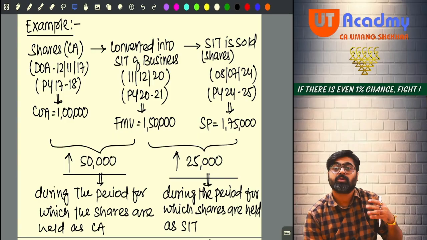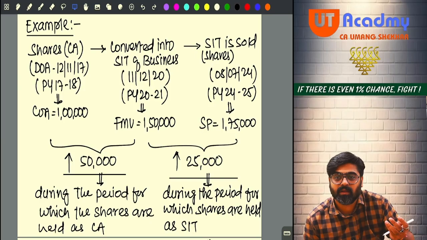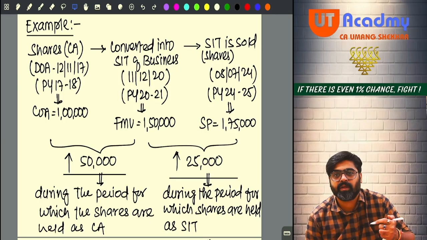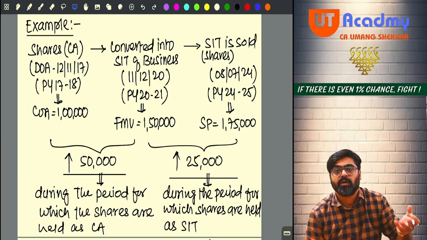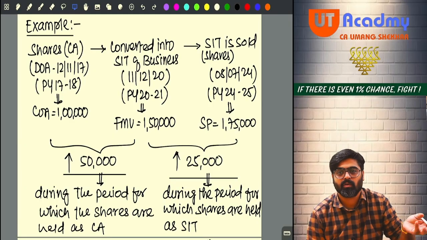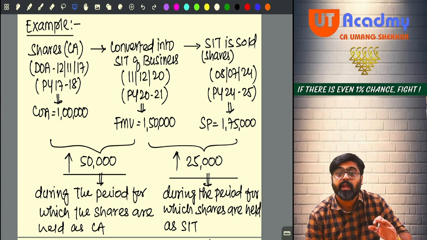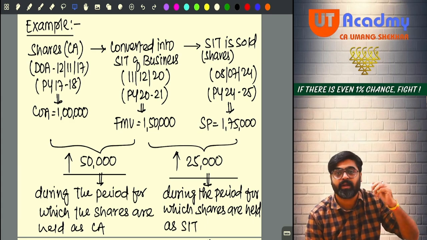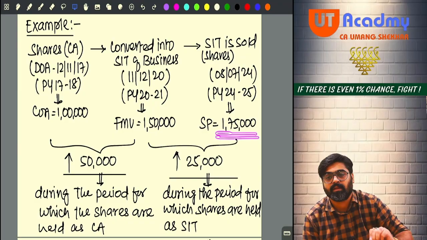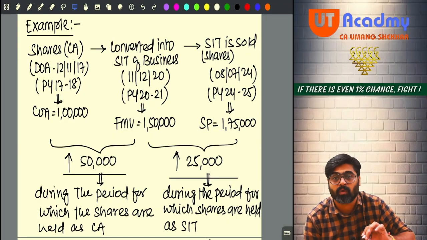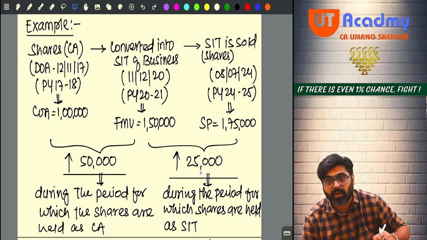Now your stock in trade in the business is worth 1,50,000. Now the value of this stock in trade is growing slowly and gradually. And now you are selling the same shares from your business as your stock in trade for how much? 1,75,000. So can I say for the time when you were holding them as your stock in trade, the appreciation in the value was 25,000.